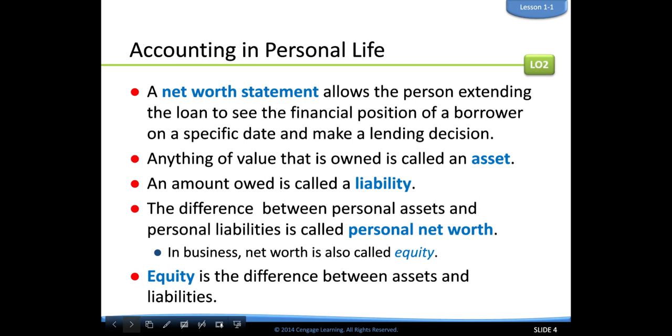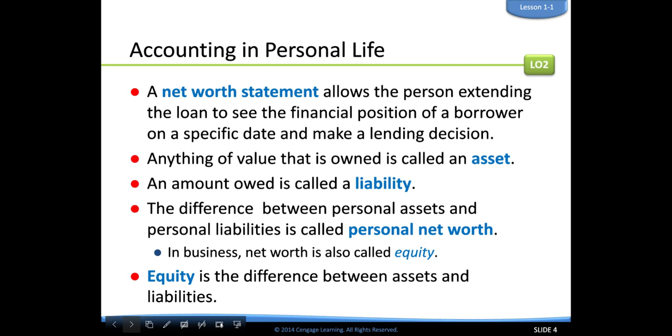Okay, so first off, let's talk about some assets. Anything of value that's owned is called an asset. So right at the top of the chart of accounts there in your book, you can see that the first asset listed is cash. All right. So anything of value that's owned is called an asset. If you own your home, you can sell it for cash. That's an asset. If you own a car and you need cash, you sell the car and then you can have cash. So those are all assets, anything that can be turned into cash.